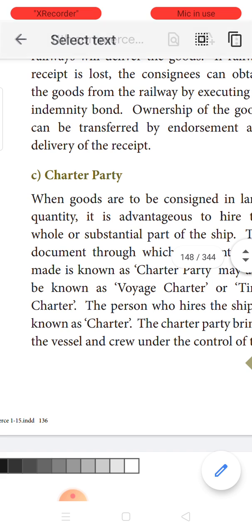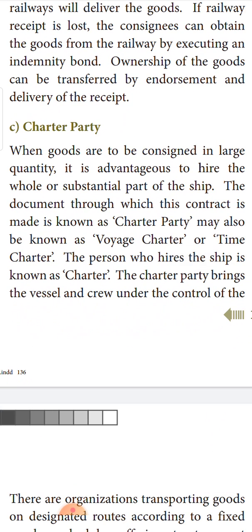Next is the charter party. When the goods to be consigned are very large in quantity, it is normally advantageous to hire the whole ship itself. When a huge amount of bulky commodities has to be sent, they will either hire a whole ship or take a substantial part of the ship. A document will be prepared by the captain of the ship, which is called a charter party. This is also called a voyage party or time party.